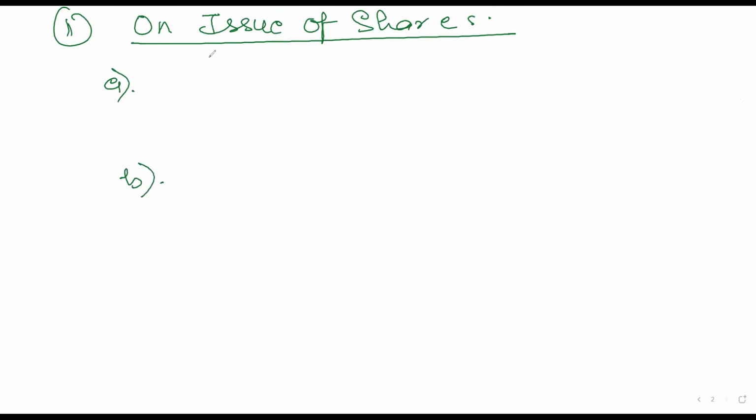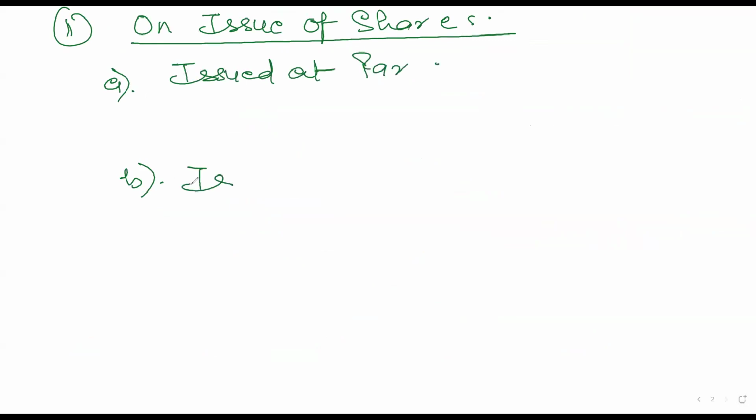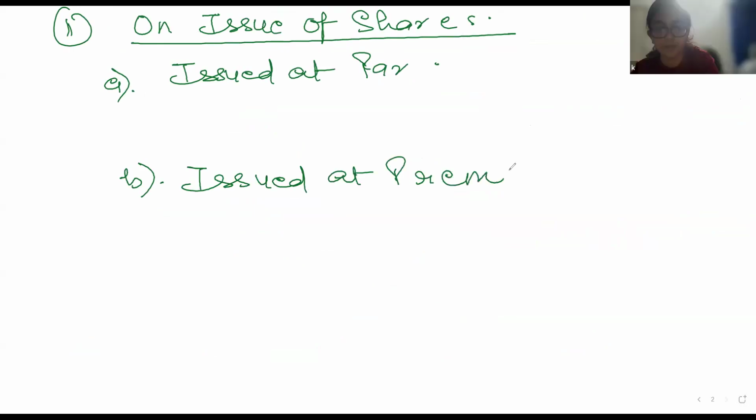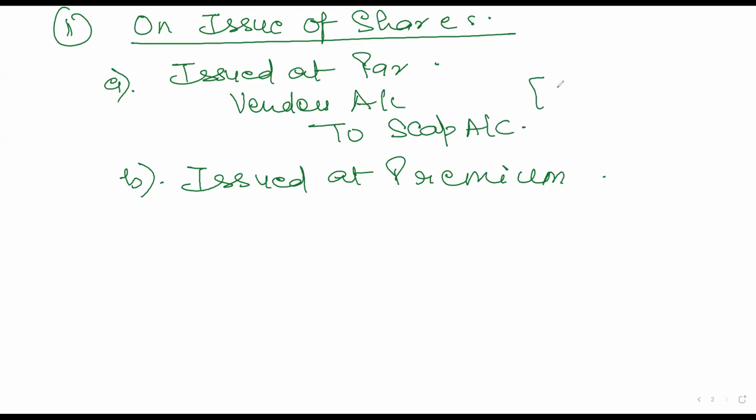One is when the shares are issued at par. The second case is when they are issued at premium. So what will be the journal entry when we issue shares at par? The entry will be vendors account debit to share capital account. And we are going to write the nominal value of shares allotted.